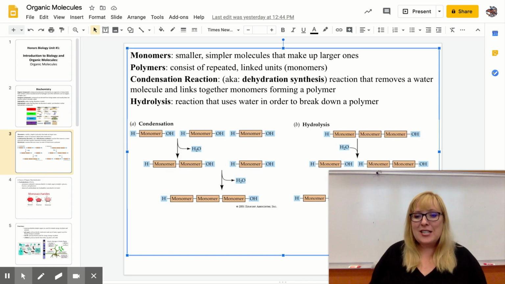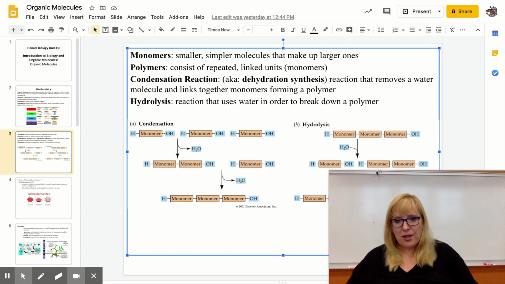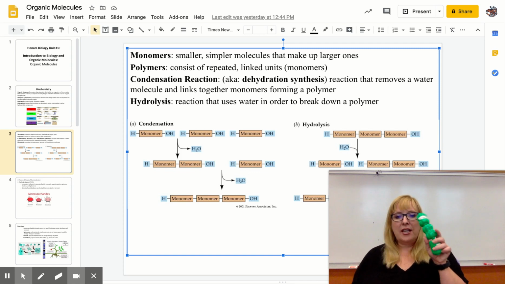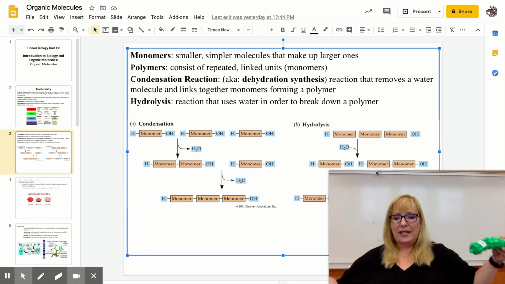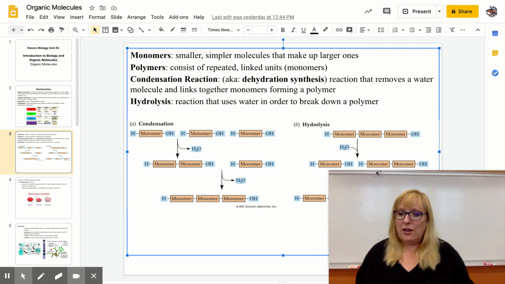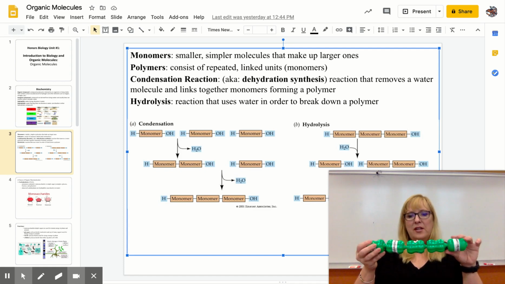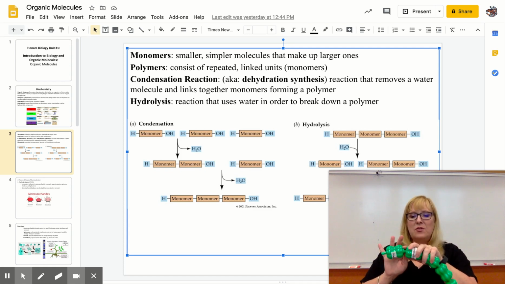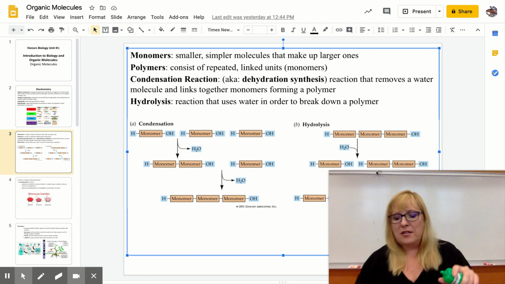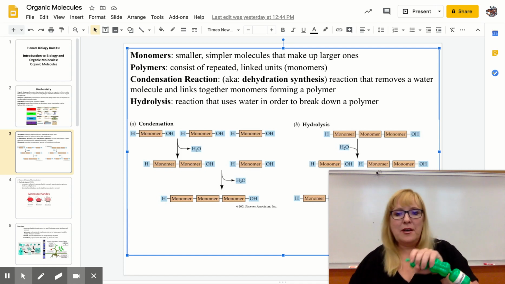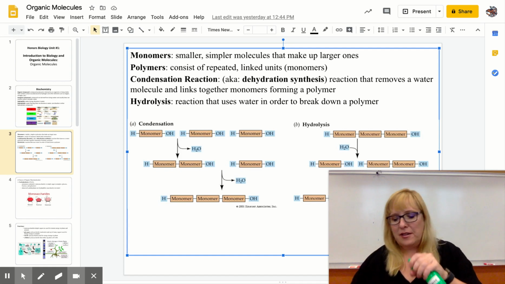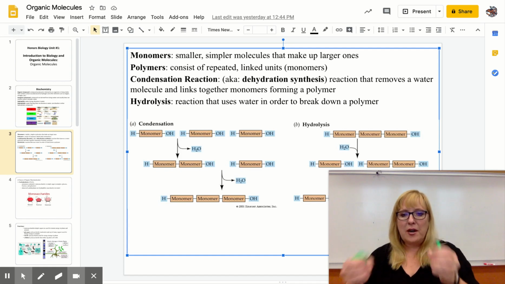So you're adding water to the cell, which the cell will probably have to deal with, like get rid of or use for another purpose. To put them together, you are taking away water and you're linking. Your cell does that all the time. Now your cell does the other thing too. It will take a polymer and add water and make them come apart. Add a water molecule, apart. Add another water molecule, apart. Add another water molecule, apart.